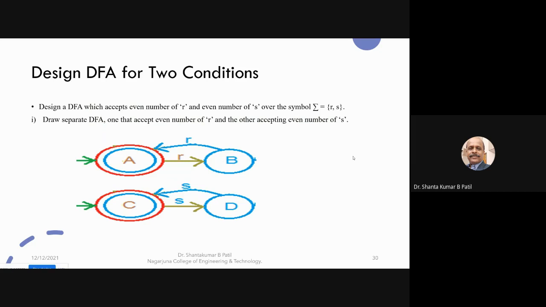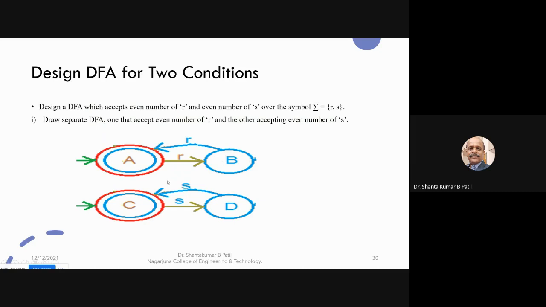So in such a case, what you can do is draw the DFA which accepts only an even number of R. So this is the finite automata which accepts an even number of R. For example, you can take 2R is accepted, 4R is accepted, first, second, third, and fourth. Okay, this is the finite automata which accepts an even number of R, and this is the finite automata which accepts the even number of S.